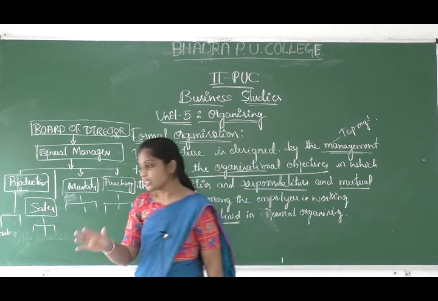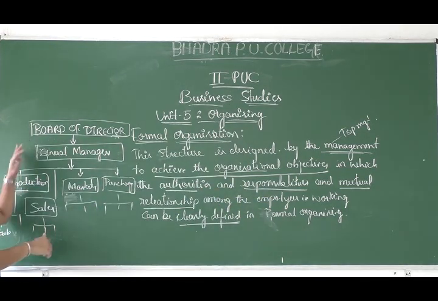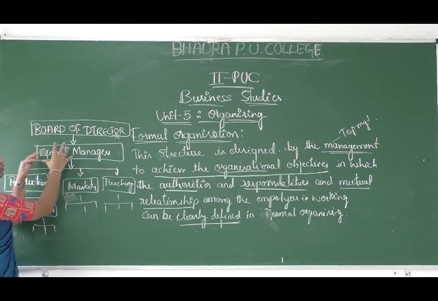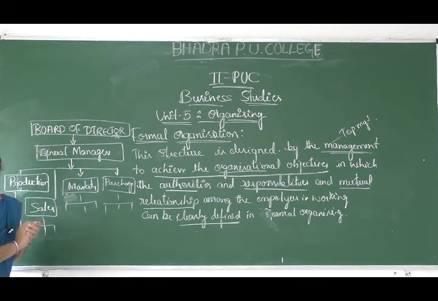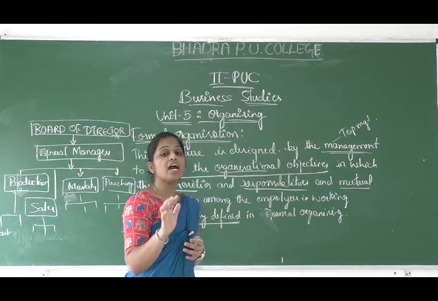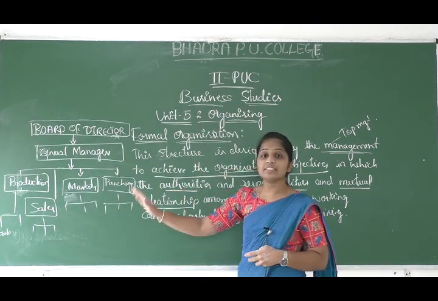whom to give instructions or orders to. Say for example, through this structure we can come to know who is the supervisor and who are the subordinates. Say for example, the production manager, who is his supervisor? The general manager. So the general manager is going to give the instructions, orders or guidelines to all the department managers, right? And also all the department managers are accountable to the general manager, and the general manager is accountable to the board of directors, right.